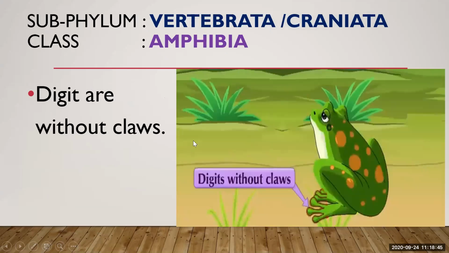Here digits are without claws. Here you can see digits. What is the meaning of digits? In Latin, digitus means finger or toe. You can say finger or toe of this frog. They are known as digits, and they are without claws.